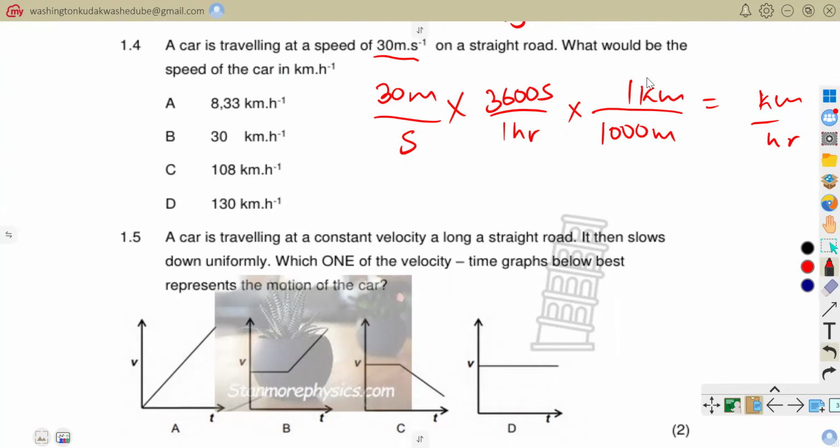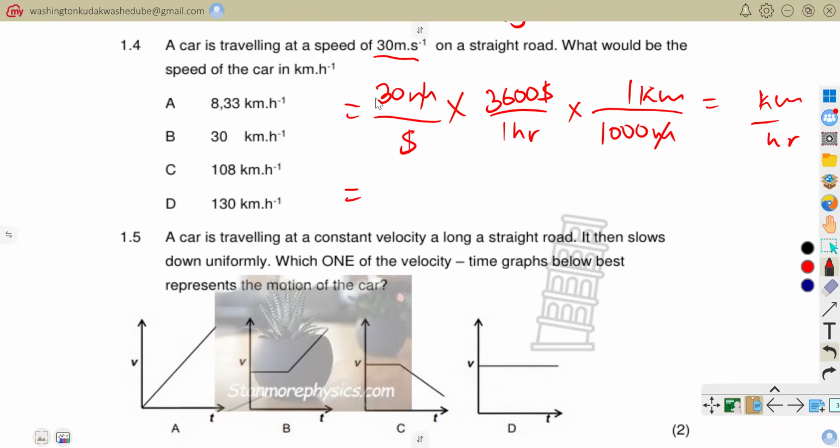So we want our kilometers on top. We know that there are 1,000 meters in 1 kilometer, so we will remain with our kilometers there. These meters will cancel with those meters. And then we also want our hours on the denominator, so we are going to remain with our hours below there, and our seconds are going to cancel with our seconds. When we do this, what is the final answer that we are going to get?